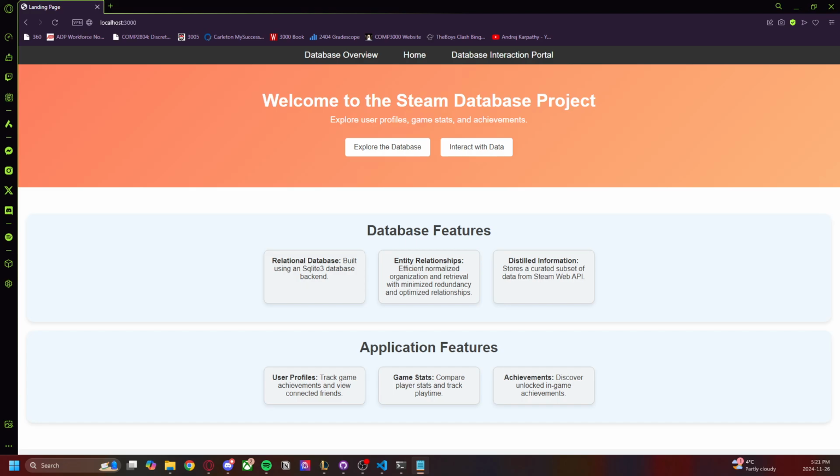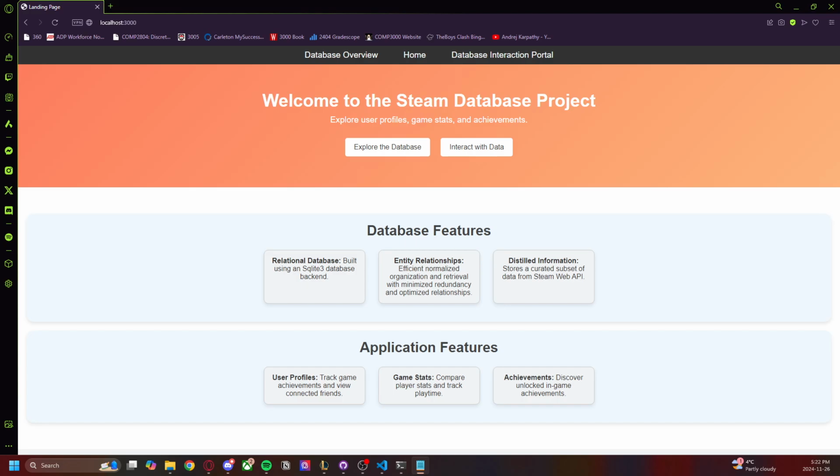of showing all of your information related to games for users that have subscribed to the service and have purchased games through it. So I've taken a volume of information from the Steam Web API, which is a public service that you can query for different bits of information about users' profiles, their games, achievements, etc.